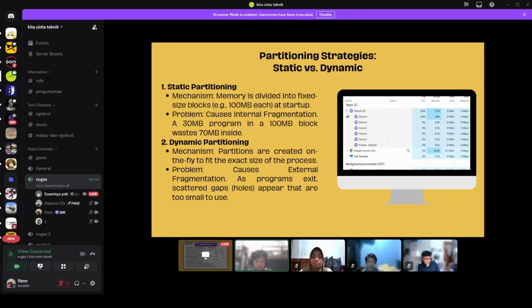Windows just partitions like 1, 2, 3, 4, 5, 6 for the Discord program. You can check in Task Manager: just click Windows and then type Task Manager. It will appear.